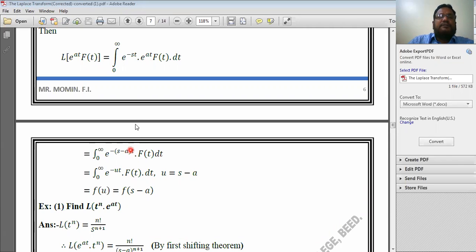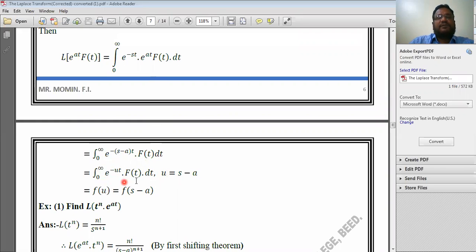Its multiplication is e to the power minus (s minus a) t into the next function f of t, kept as it is. Now put s minus a equal to u. Now it becomes integration from 0 to infinity e to the power minus u t, with s minus a being nothing but u, into f of t into dt.